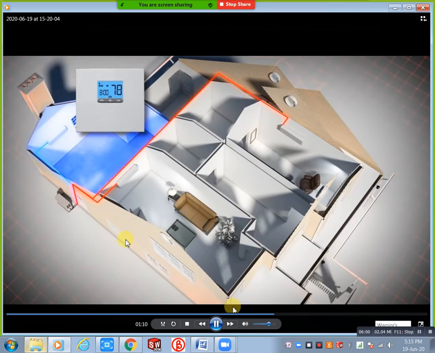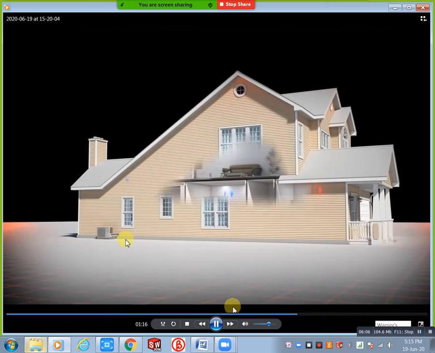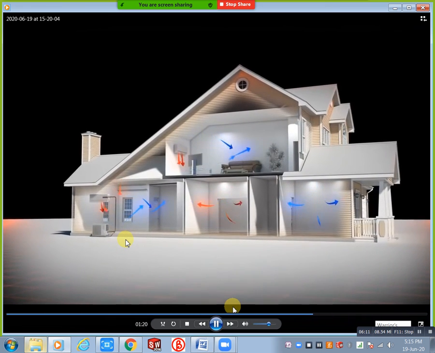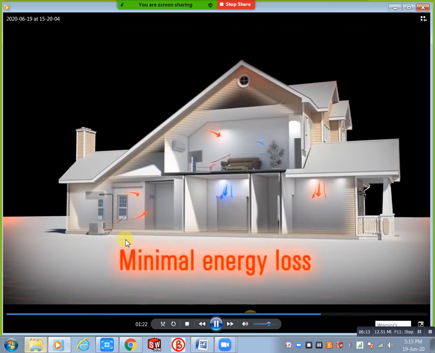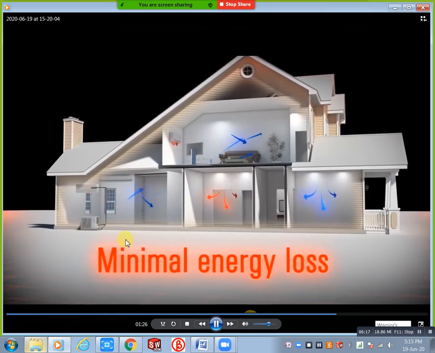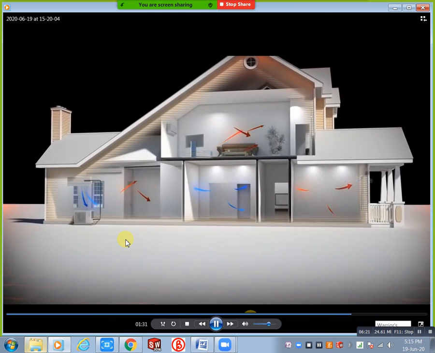Just see we have 3 rooms. One room has cooling, 2 rooms have heating. Where you need heating or where you need cooling, you can provide both by using this VRV system. In that condition we definitely need the heat recovery system, not a heat pump, not a cooling system.